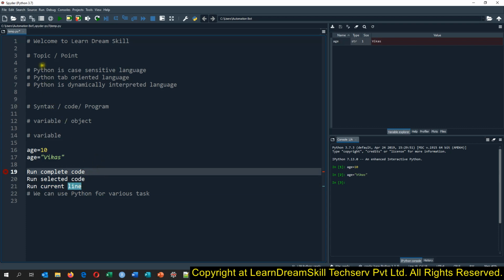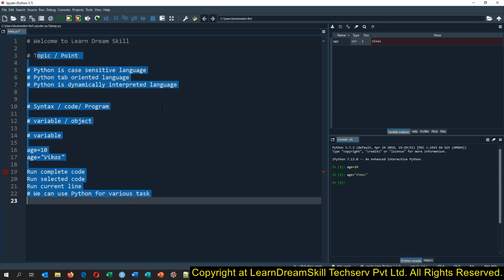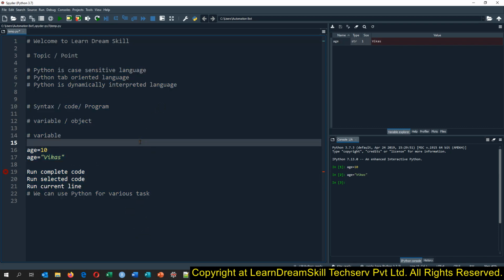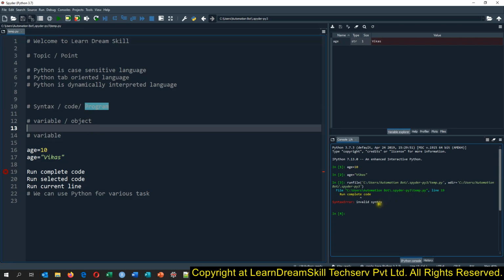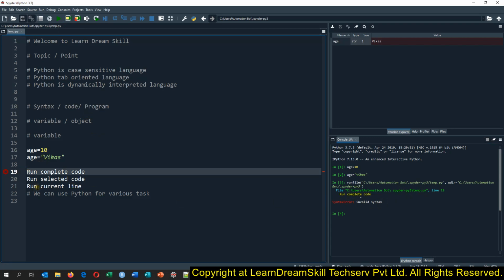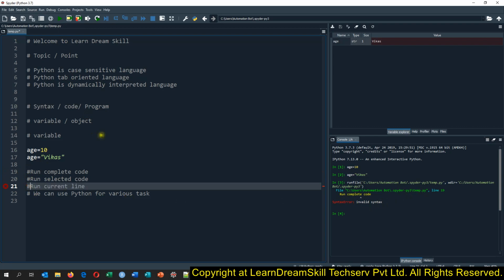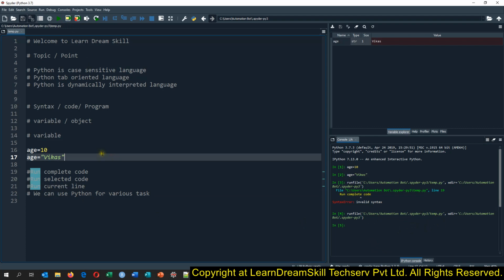If we want to run the complete code, suppose we have written a 5000 line program and want to run everything in the editor, then you have to click on this button. You see the tooltip saying Run File, and we can also press F5. I'll have to comment this out, otherwise the code will not run. And I'm running it. See, it has submitted the complete file. You can press F5 as well, and it runs the code the same way.